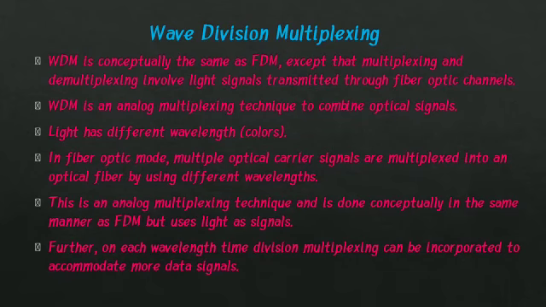This is an analog multiplexing technique and is done conceptually in the same manner as FDM, but uses light as signals. Further, on each wavelength, time division multiplexing can be incorporated to accommodate more data signals.